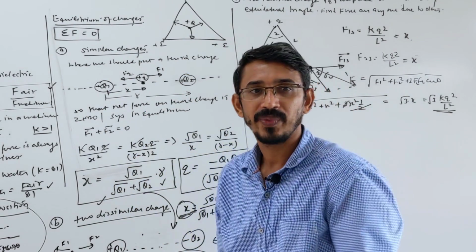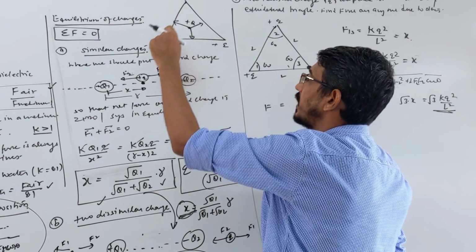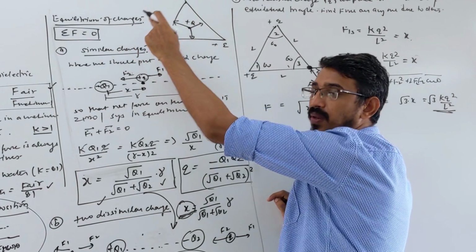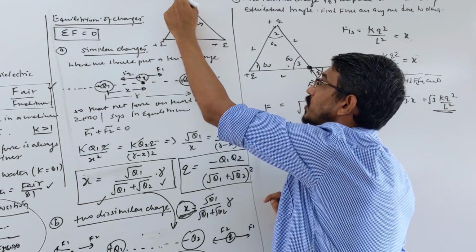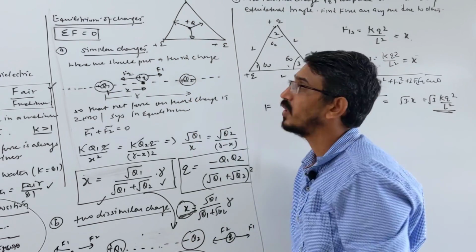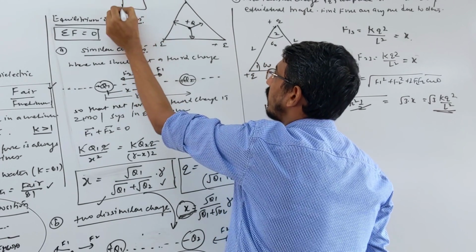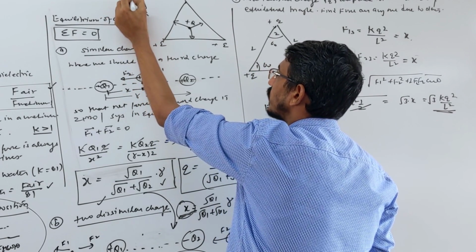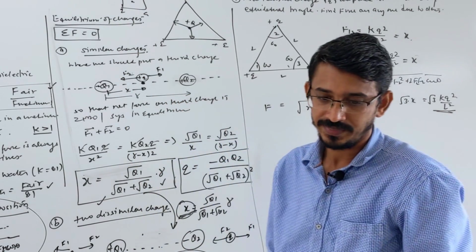Write it carefully: for any symmetrical picture, like an equilateral triangle with similar charges q, q, q, the net force on a charge placed at the center is 0. Same with a square: charges q, q, q placed around it, and the net force on a charge at the center is 0. Correct? Very good.